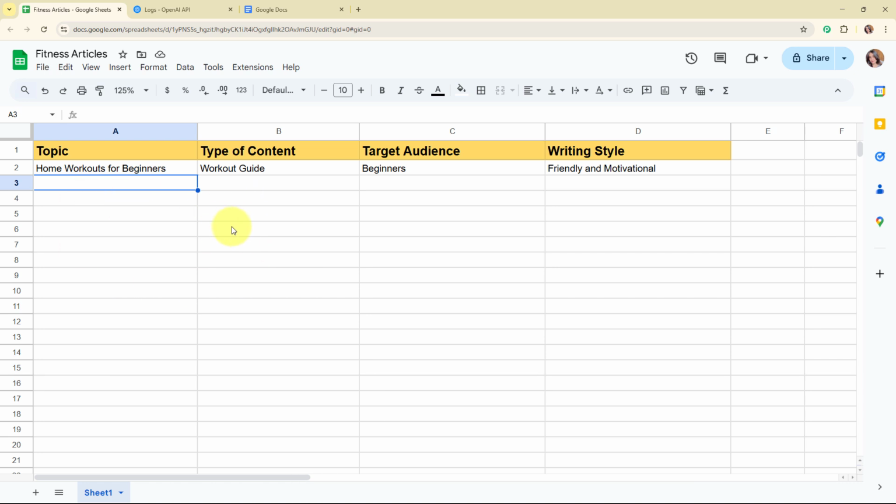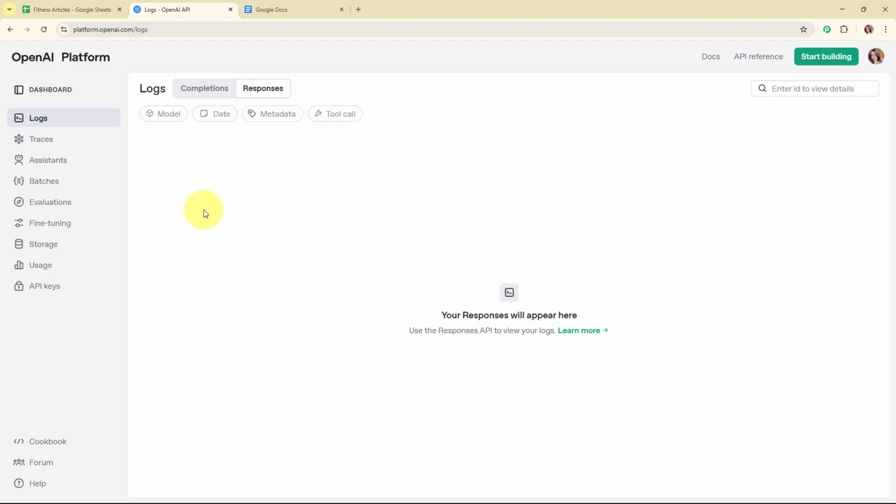Alright, so here on my screen you can see the Google Sheet that I've already created with the name fitness articles. And here you can see the fields that I've added over here, such as topic, type of content, target audience and writing style. Alright, so now here my objective is that as soon as I'm going to add the details over here in this Google Sheet, then automatically using the details, OpenAI should generate the fitness articles. And after generating the article, automatically that should be saved in my Google Docs as a new document like this.